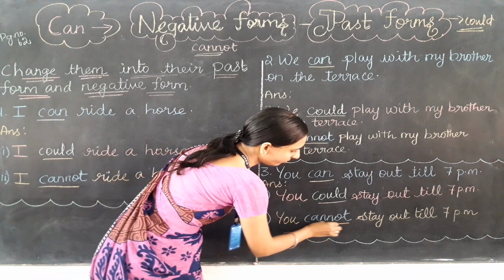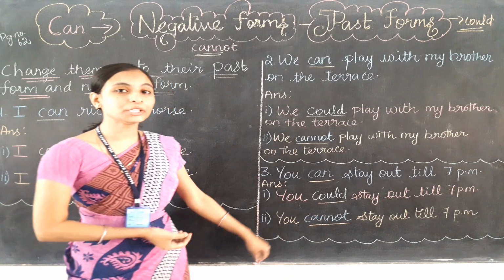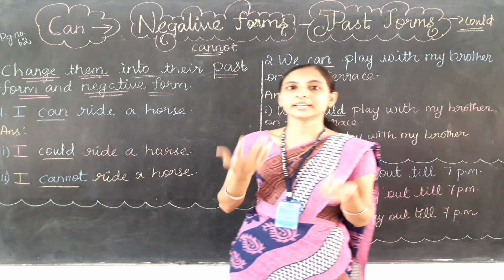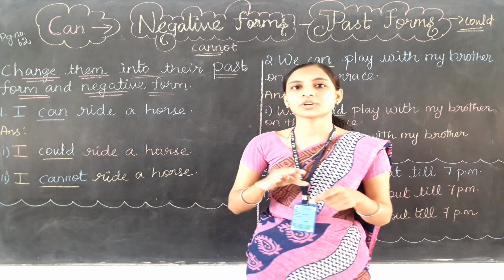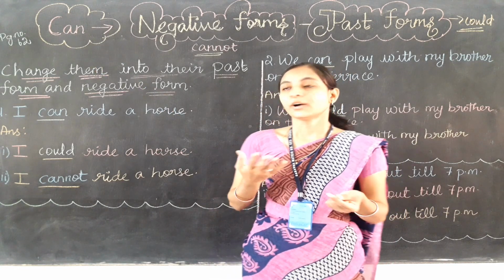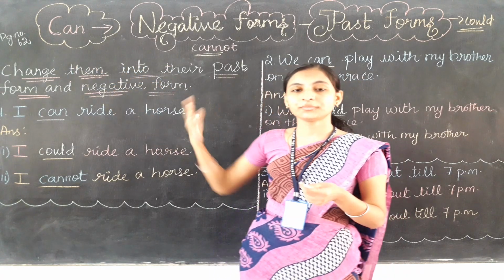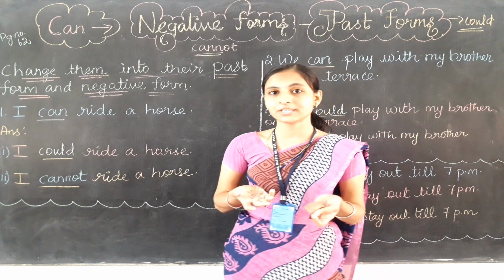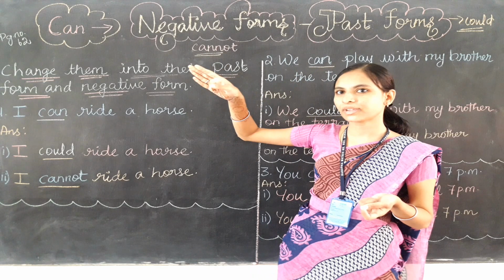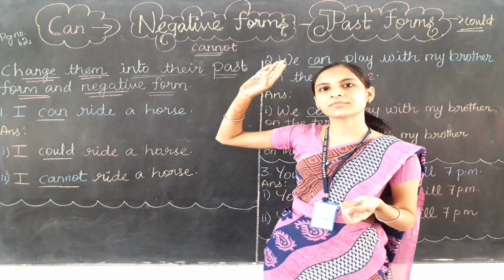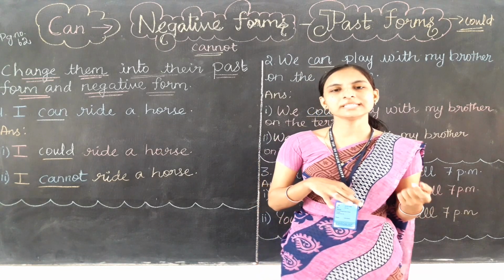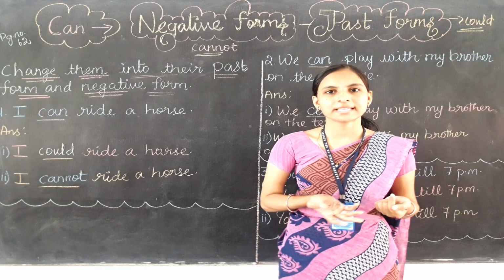Okay, so I hope you are clear with this video, children. I want you to try the other 3 questions, whatever questions are given in your book bag blue on page number 62. Try by yourself. If you can try the other 3, it will be very easy for you, because we have already learned about the negative form of can and the past form of can. Negative form of can will be cannot and past form of can will be could only. So try another three questions by yourself, and in the next video I am going to show you the answers only. So check by yourself.